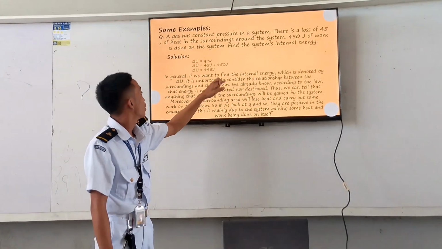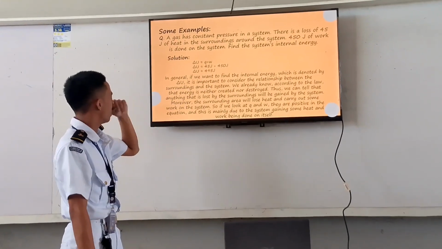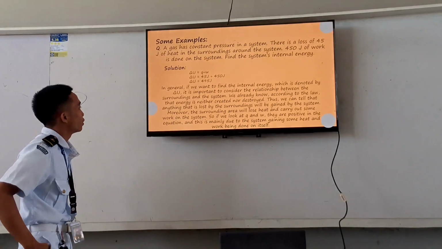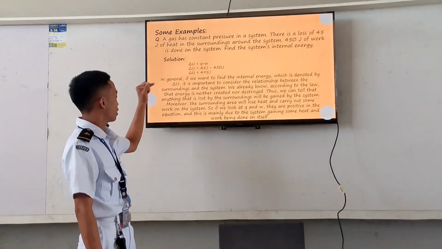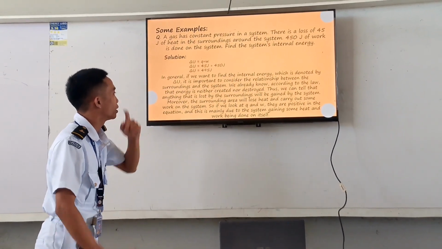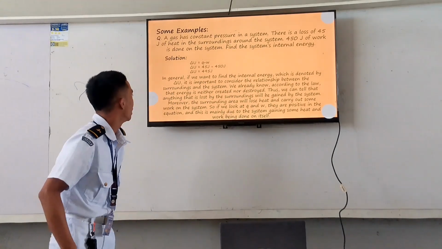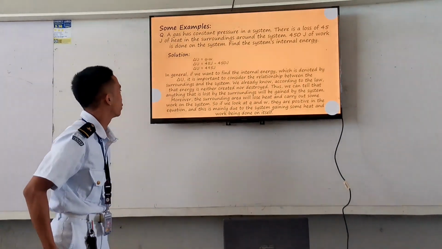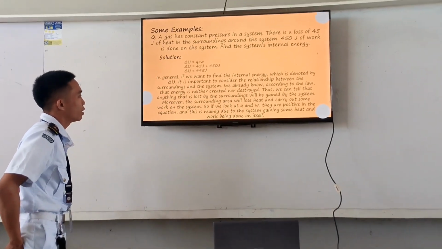So in general, if we want to find the internal energy, which is denoted by change in internal energy, it is important to consider the relationship between the surroundings and the system. We already know, according to the law, that energy is neither created nor destroyed.